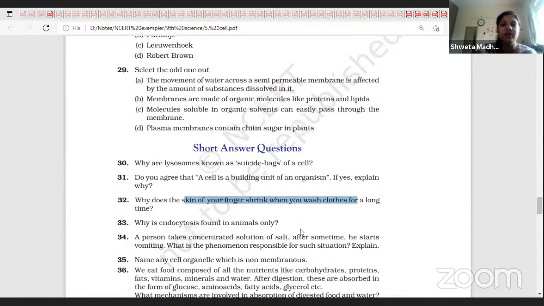So every cell will lose water. In the external medium there is more water, so every cell starts giving out water. Inside our body, more water gets accumulated, and that is the reason the person starts vomiting. Clear? Yes, ma'am.